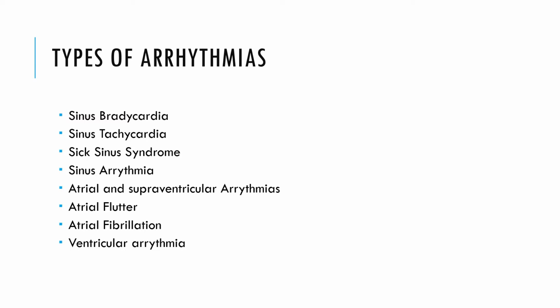So, depending upon where they occur, the arrhythmias can be of different types. Like there are 8 types: sinus bradycardia, sinus tachycardia. Sinus here means related to the SA node. Then sick sinus syndrome, sinus arrhythmia. Then there can be occurrence of arrhythmia in the atrium or ventricle, and depending upon that there are four more types: atrial and supraventricular arrhythmia, atrial flutter or atrial fibrillation, and ventricular arrhythmia.